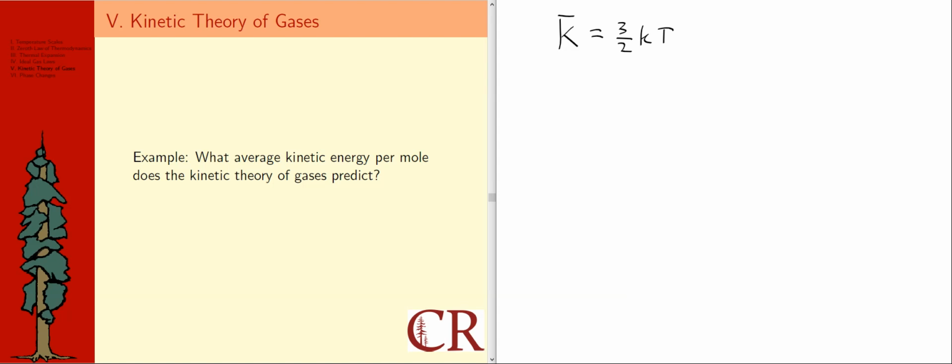You could also say per molecule, but that implies that the kinetic energy for a large number of molecules N would be equal to this thing multiplied by N. And the N that I'm talking about here is a capital N that represents the number of molecules rather than the number of moles. So another way that this result could be expressed is this way.